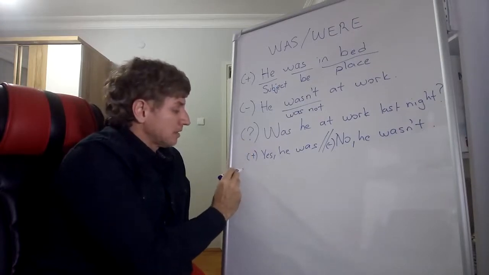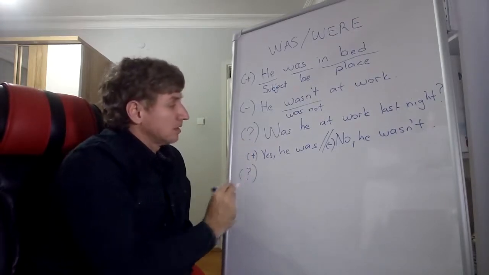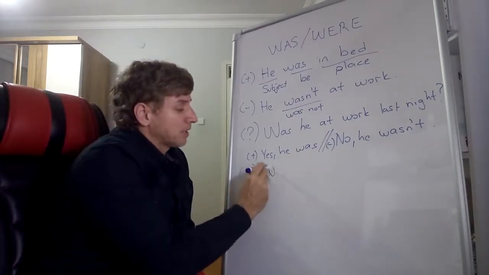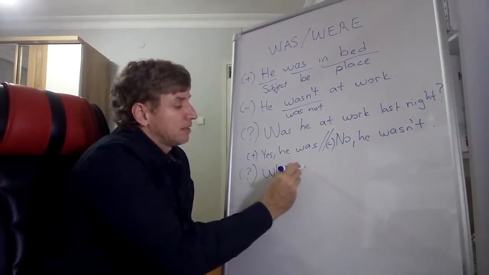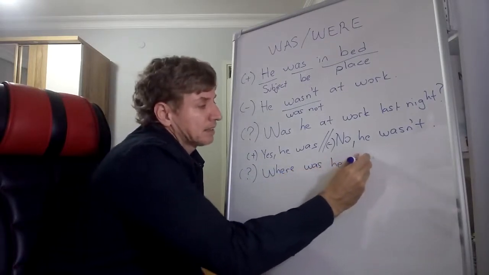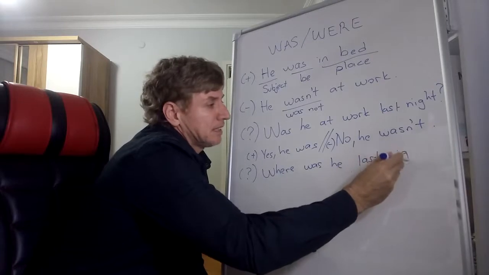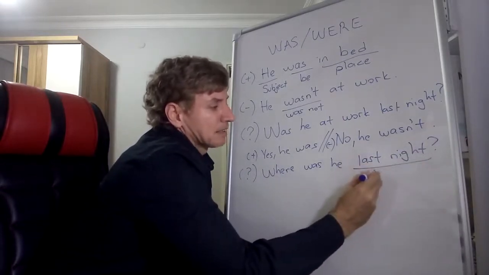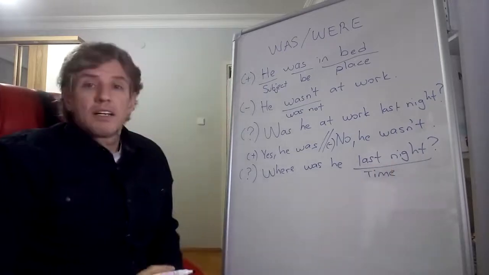So let's make another question. This is an information question. Where, for example, where was he? Where was he last night? Last night here is time, okay?